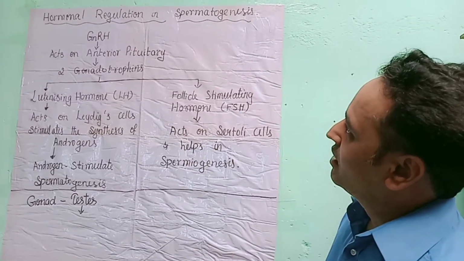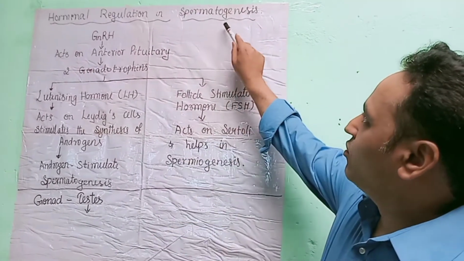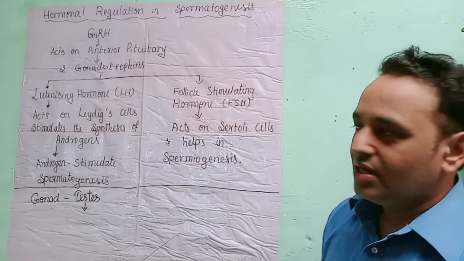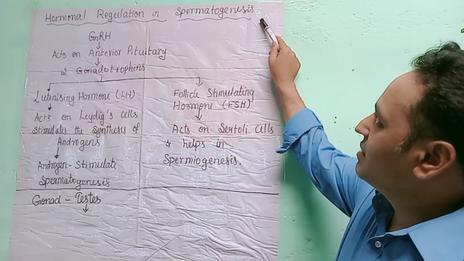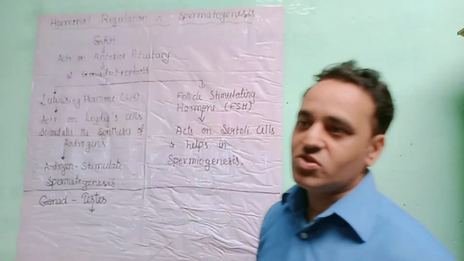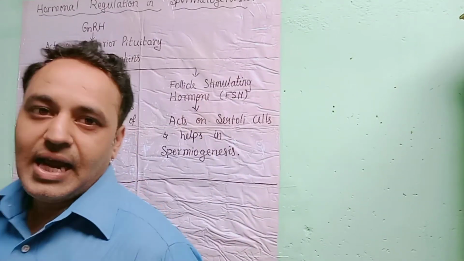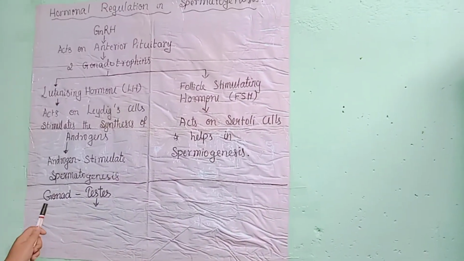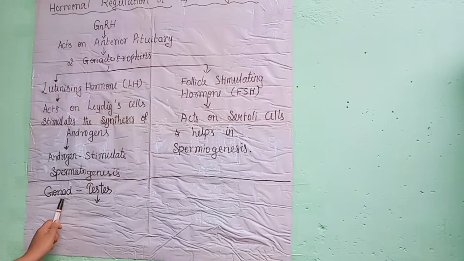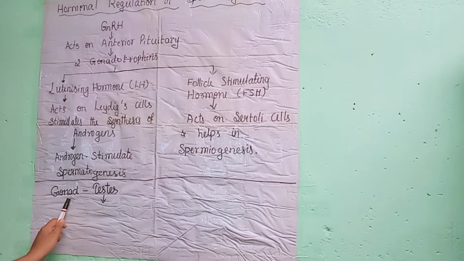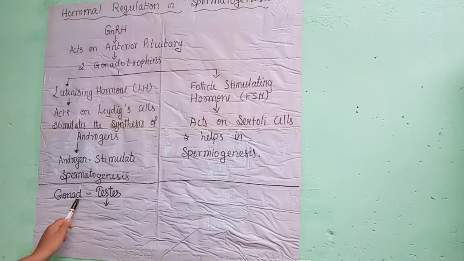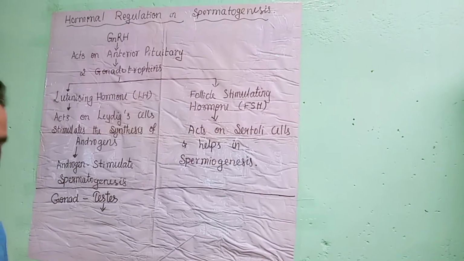Hello students, our today's topic is hormonal regulation in spermatogenesis. Spermatogenesis is the process of formation of sperms, and this process takes place in the male gonad, that is, the male sex organ, which is the testis.